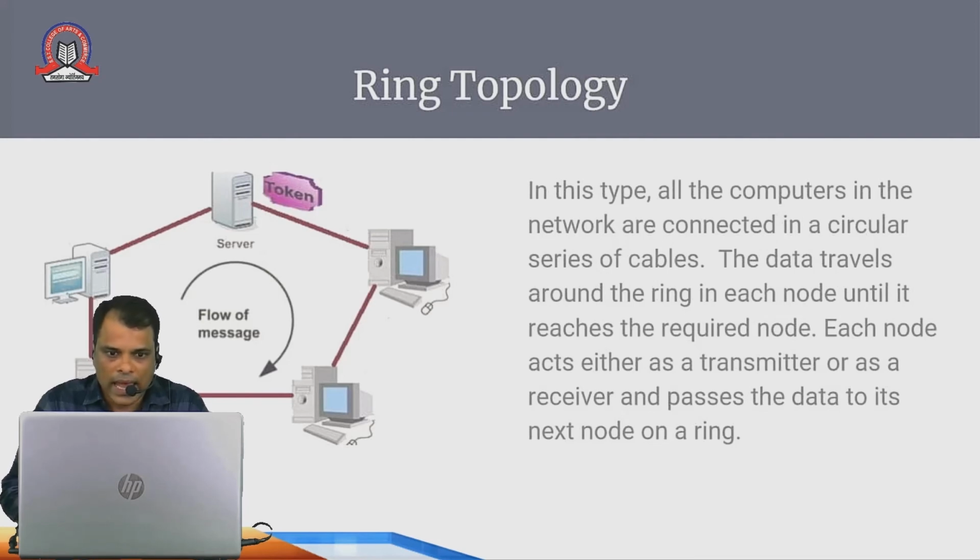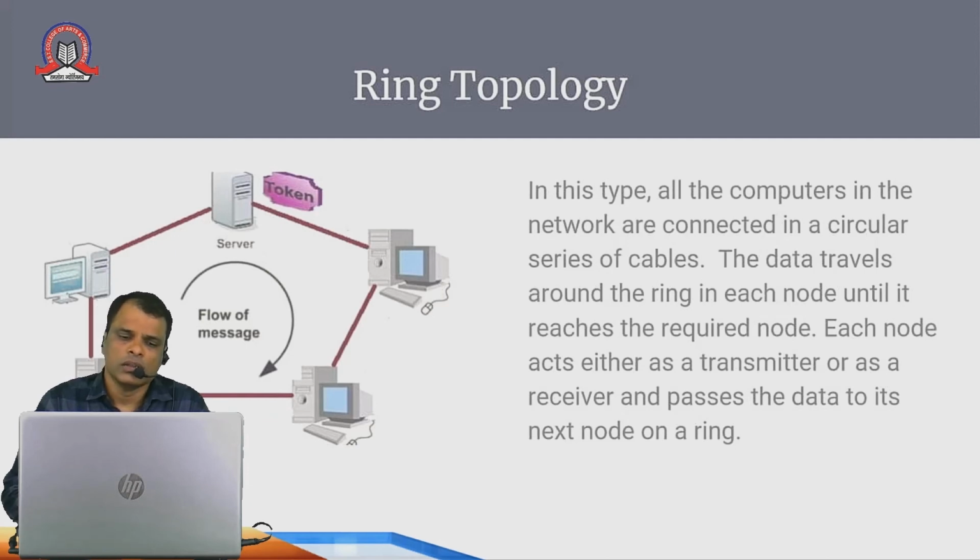Each node acts either as a transmitter or as a receiver and passes the data to its next node on the ring. Each computer can receive or pass on information, but whatever information is sent will reach each computer, and then at the end it reaches the destination.